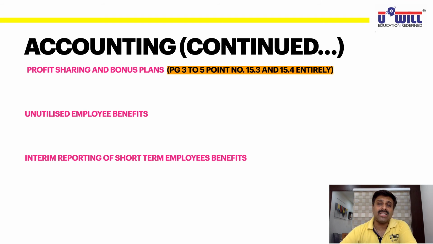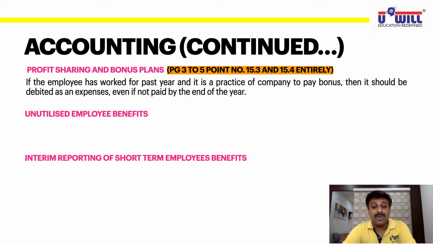See, I already told you, bonus means the company may have a condition that if an employee works for 5 years, only then will we give him the bonus. So in that situation, what will you record as an expense of the current year? In the short term, you'll record it only if that bonus is payable within the next 12 months, and there is a complete possibility that the employee will remain with the company and the company will have to pay the bonus. Then whatever percentage of profit is given as bonus, you have to record as an expense of the current year itself.